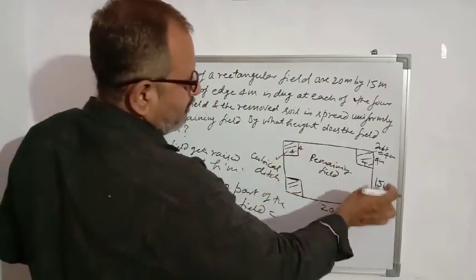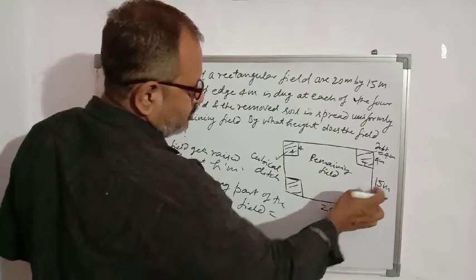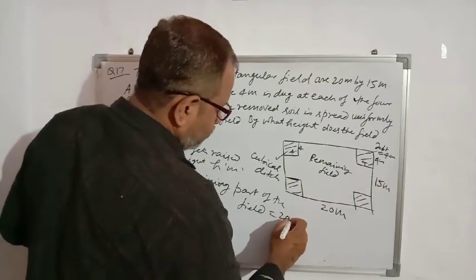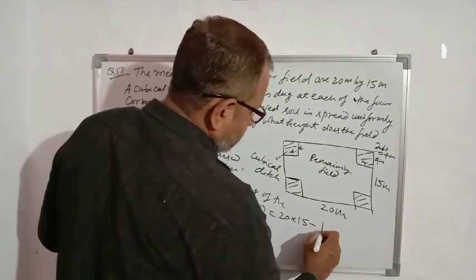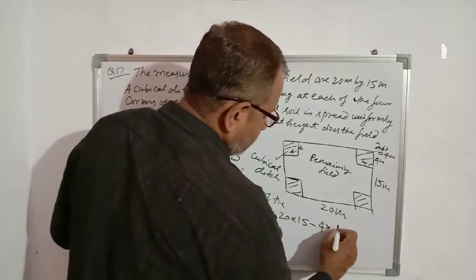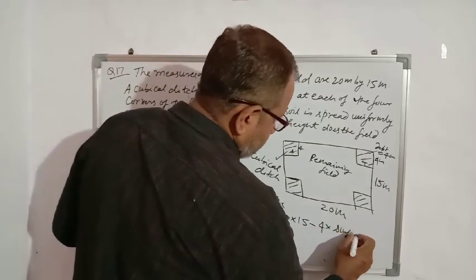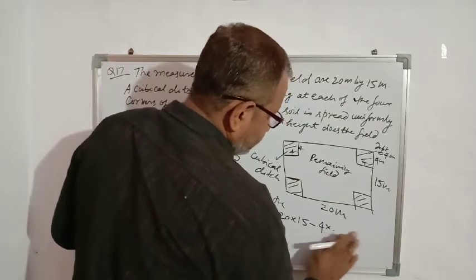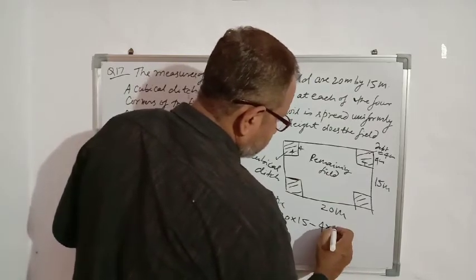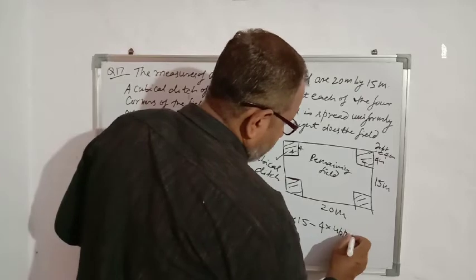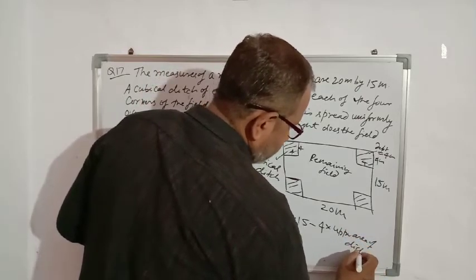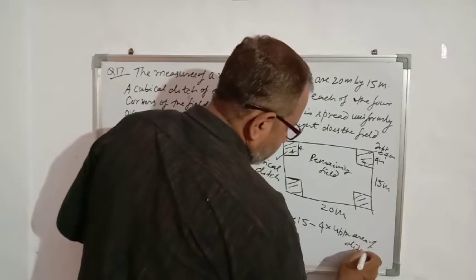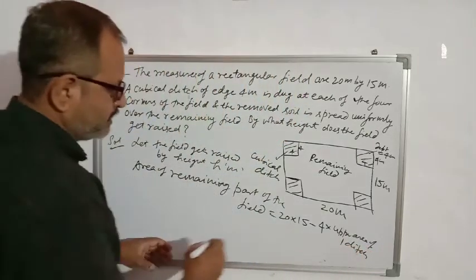So total area will be 20 into 15, length into breadth, minus 4 into the upper area of 1 ditch.